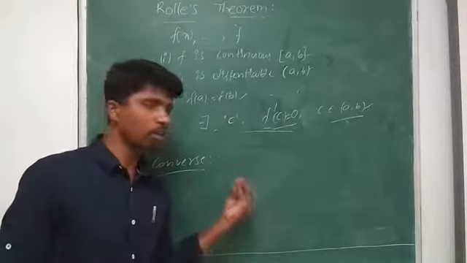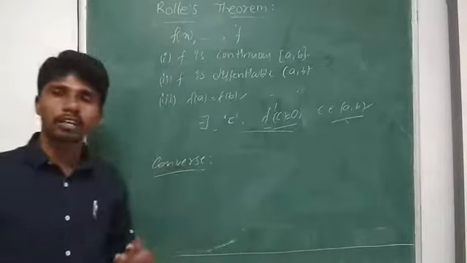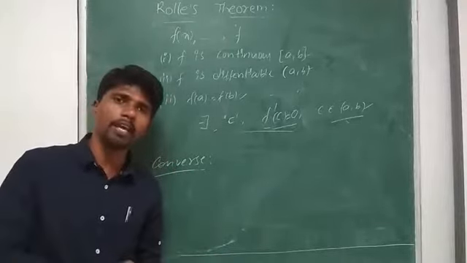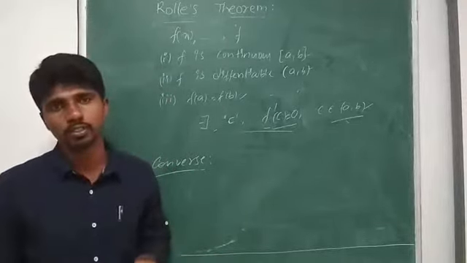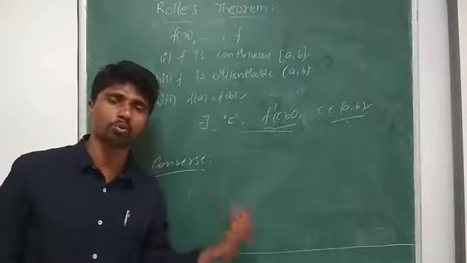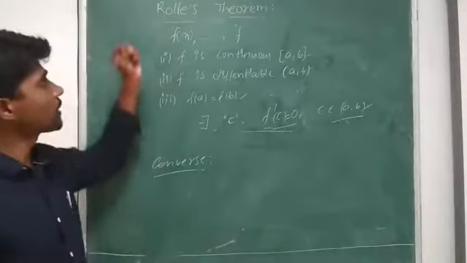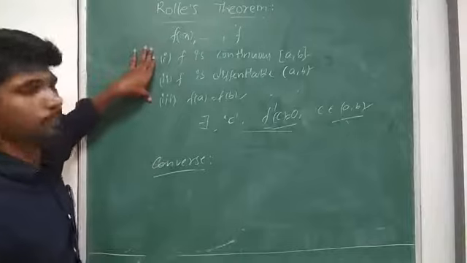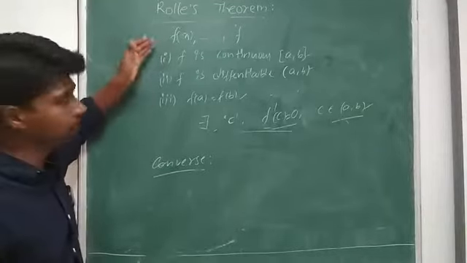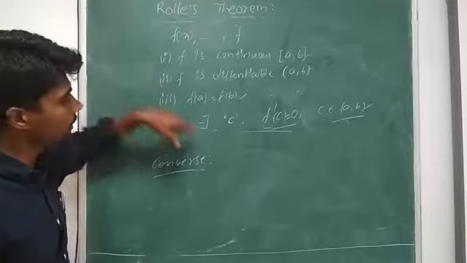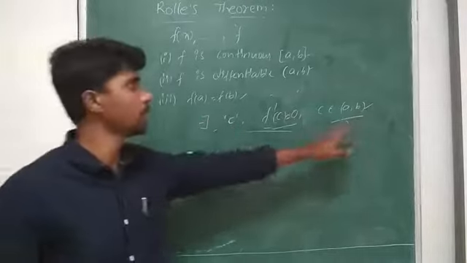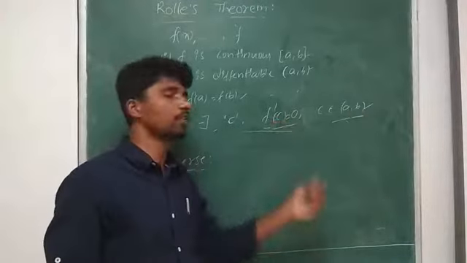Means in Rolle's theorem, the converse may or may not be true. So always we cannot say the converse is true. But if the function f satisfies these three, definitely c lies in between a and b and f dash of c is equal to 0.